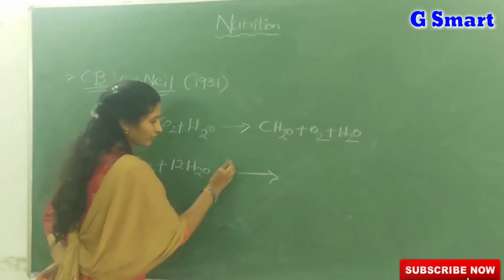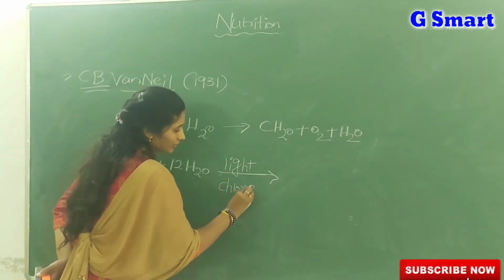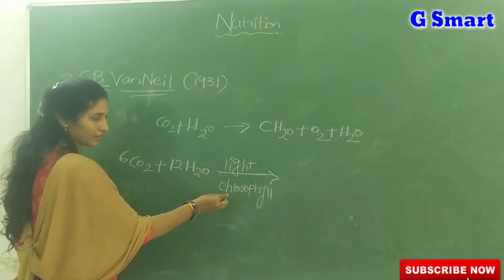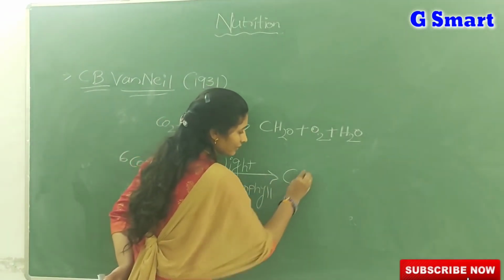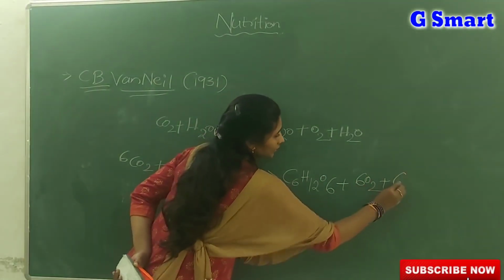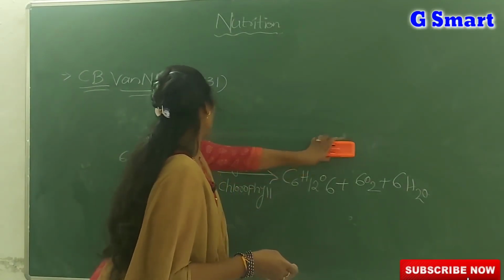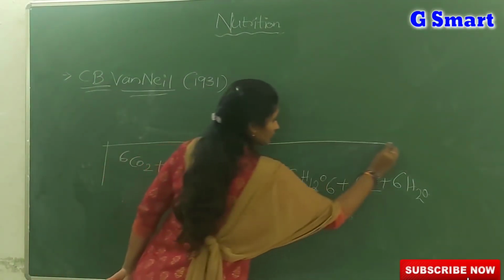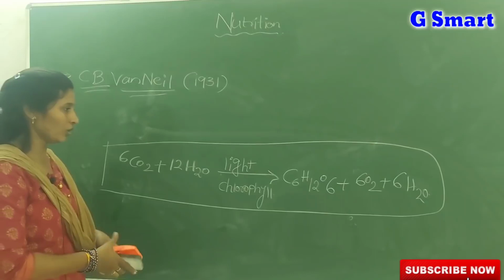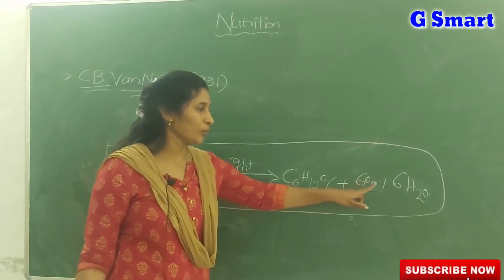rise to. You should always remember that on the arrow mark you should mention both light and chlorophyll. So 6CO2 plus 12H2O in the presence of light, by using chlorophyll, we will get C6H12O6 plus 6O2 plus 6H2O. So this is the balanced equation for photosynthesis. You should always remember this equation: 6CO2 plus 12H2O in the presence of light and chlorophyll gives C6H12O6 plus 6O2 plus 6H2O.